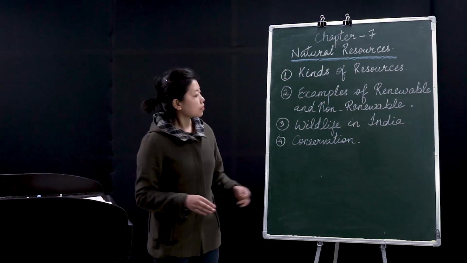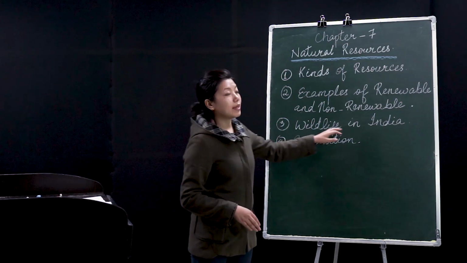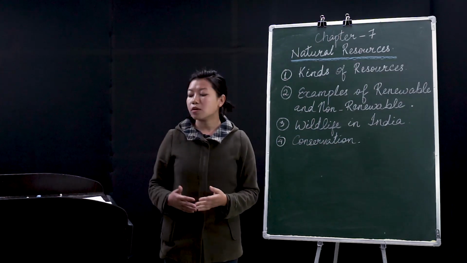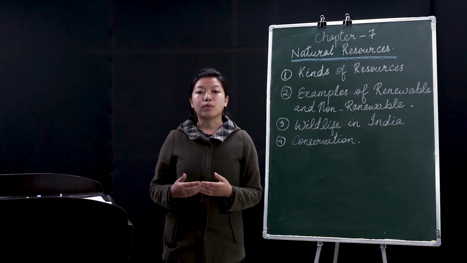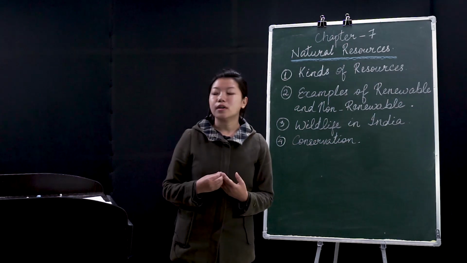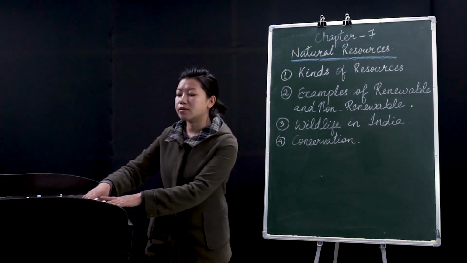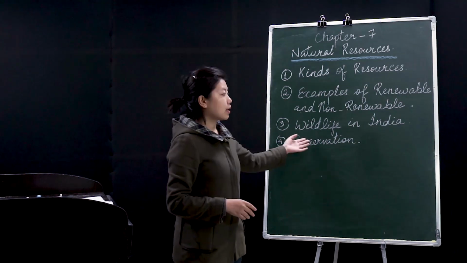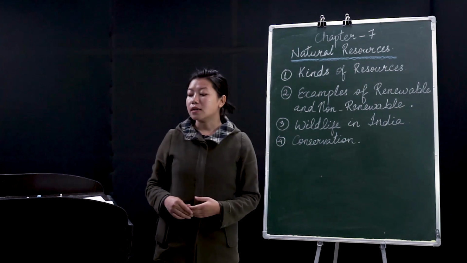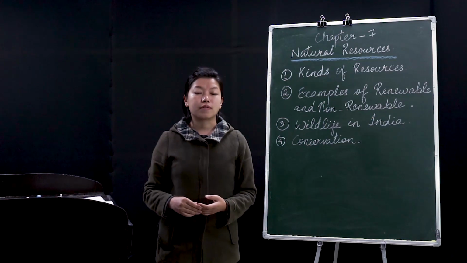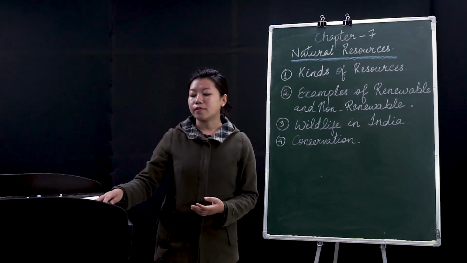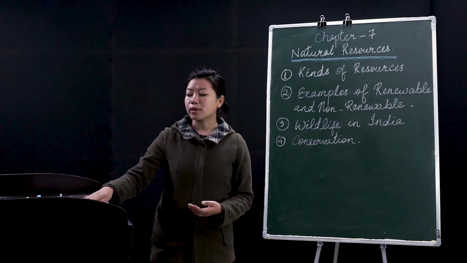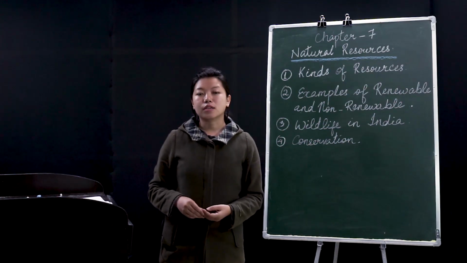Then let's go to the wildlife in India, all right? Now in India, there are wildlife sanctuaries, we have zoos, right? I can cite you a few examples. Some examples of these wildlife sanctuaries in India are the Kaziranga National Park of Assam. Then we have the Jim Corbett National Park in Uttarakhand. We have Gir National Park in Gujarat.